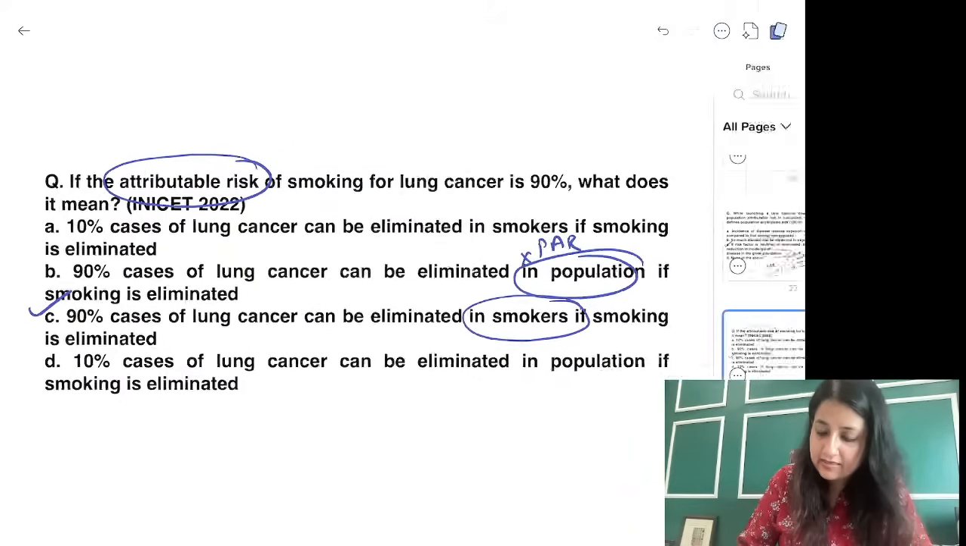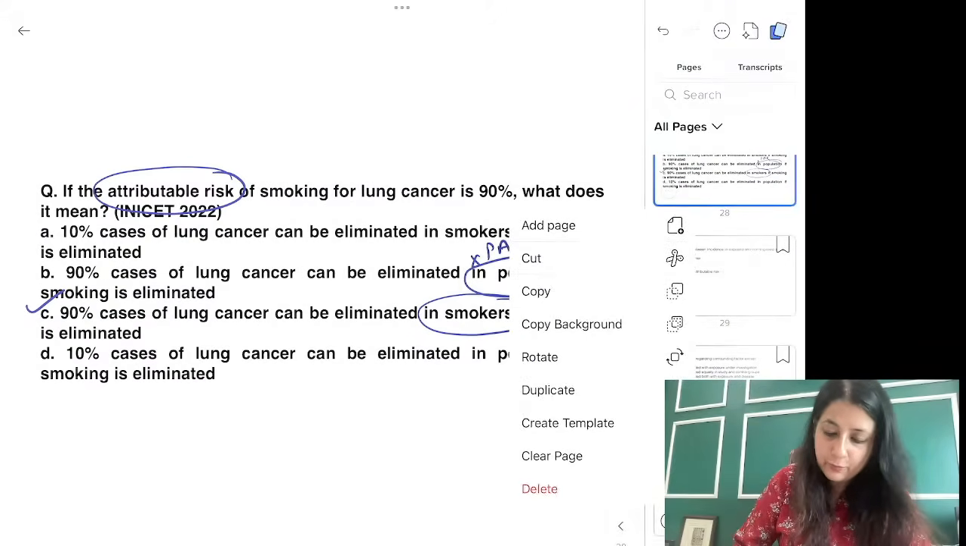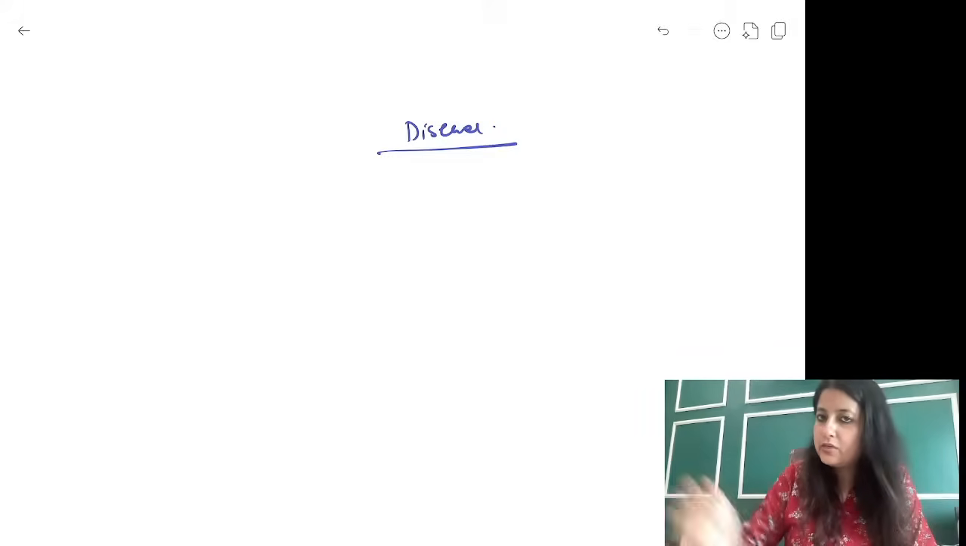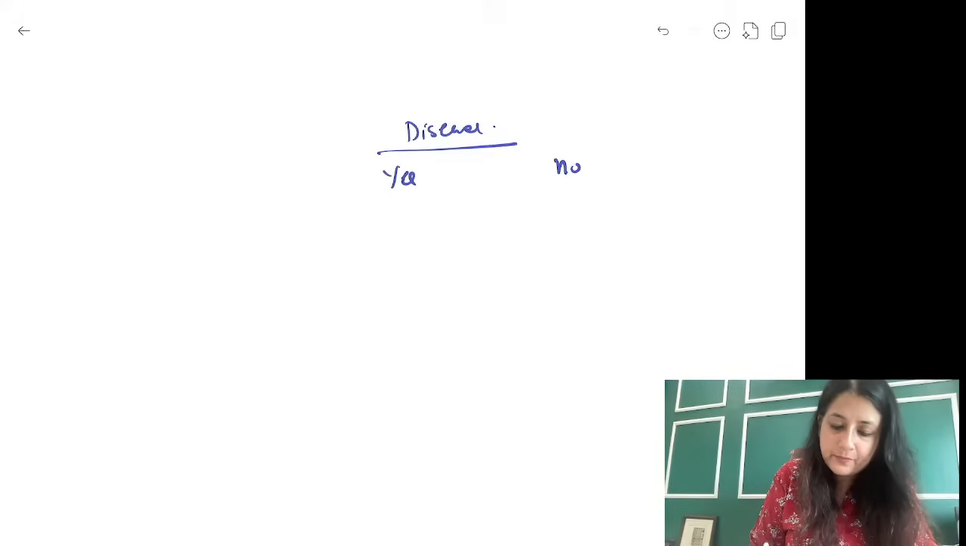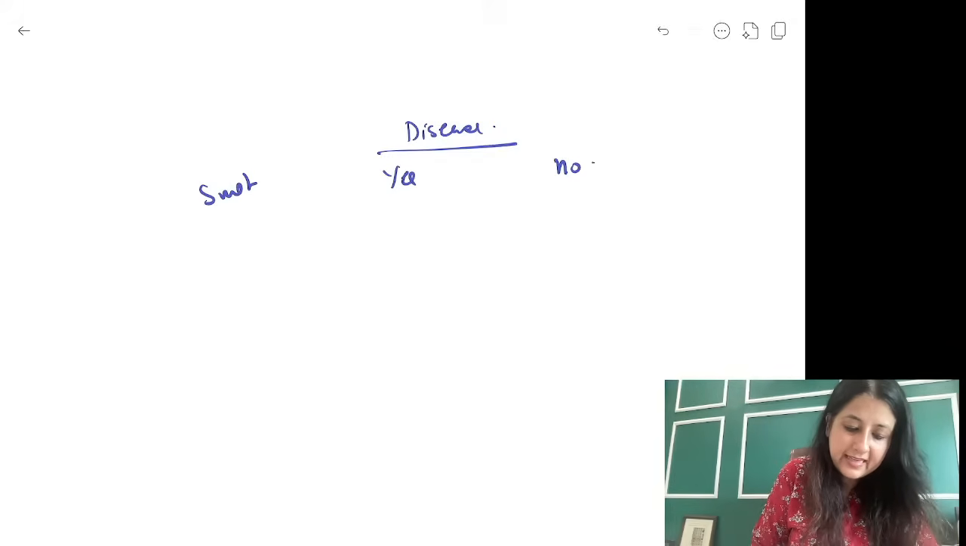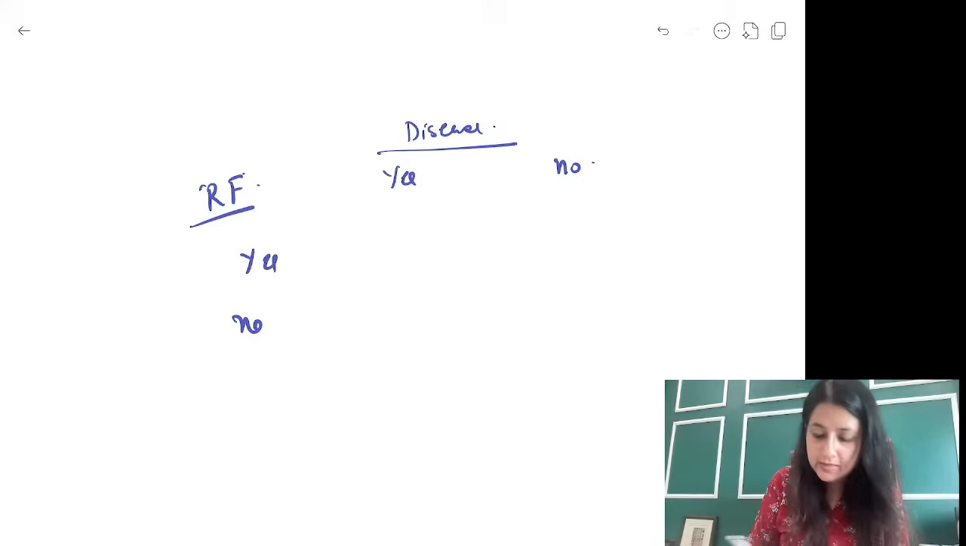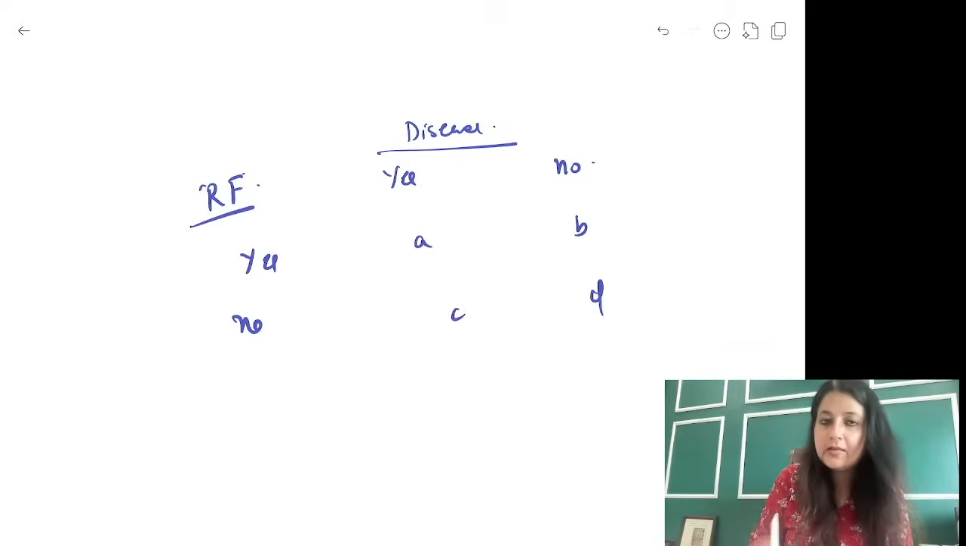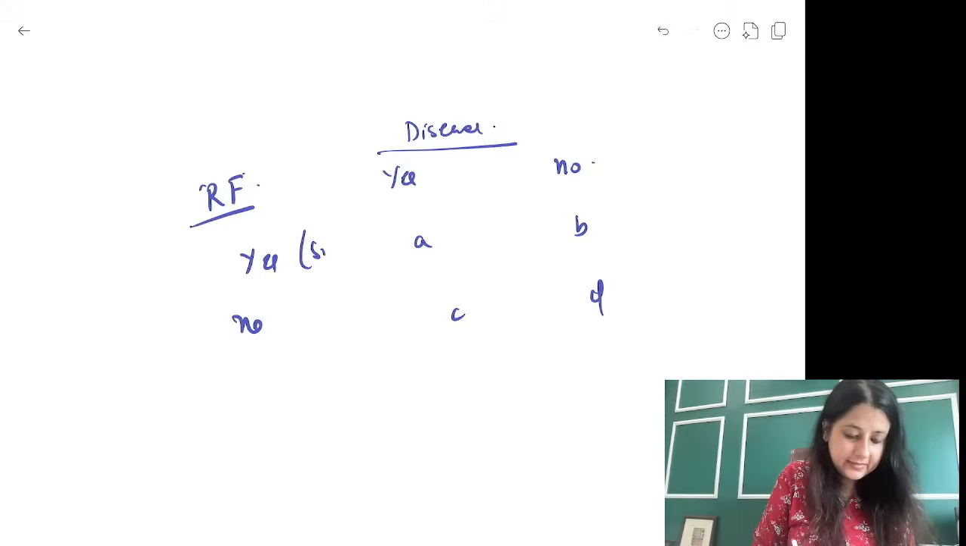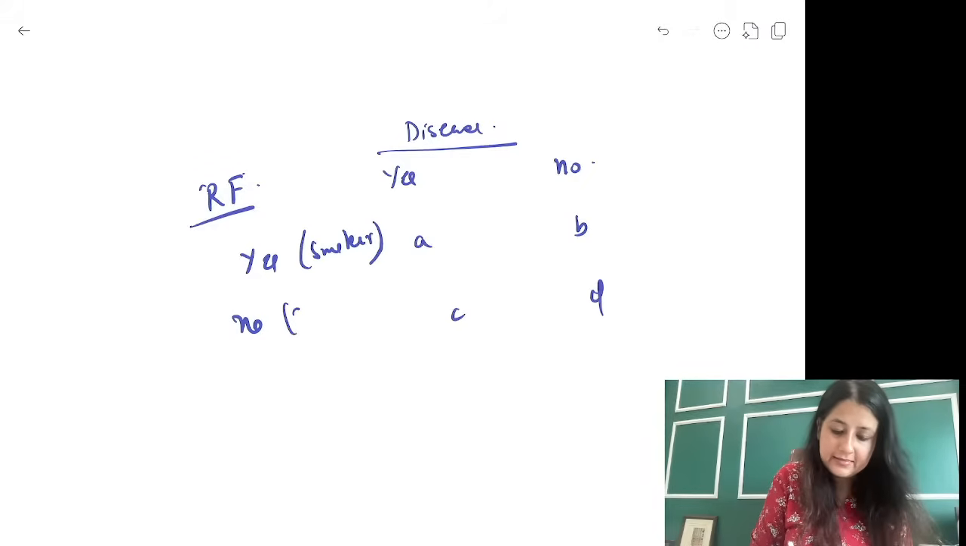Okay, let me explain you. Some of you might get confused. देखो, just give me one moment, okay? Whenever you have a question, guys, disease comes to the column side, yes, no. All right, smoking, let's say exposure or let's say risk factor. Yes, no, comes on the row side. Your order is A, B, C, D. This is a smoker. This is a non-smoker. I'll give you the buzzword here also.